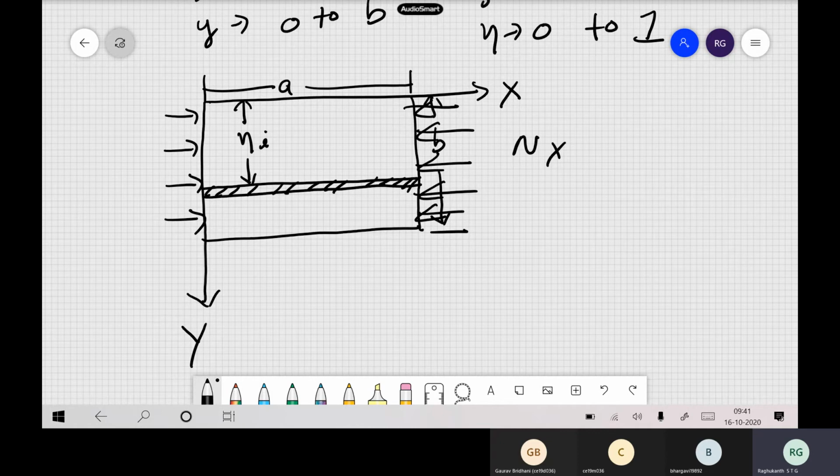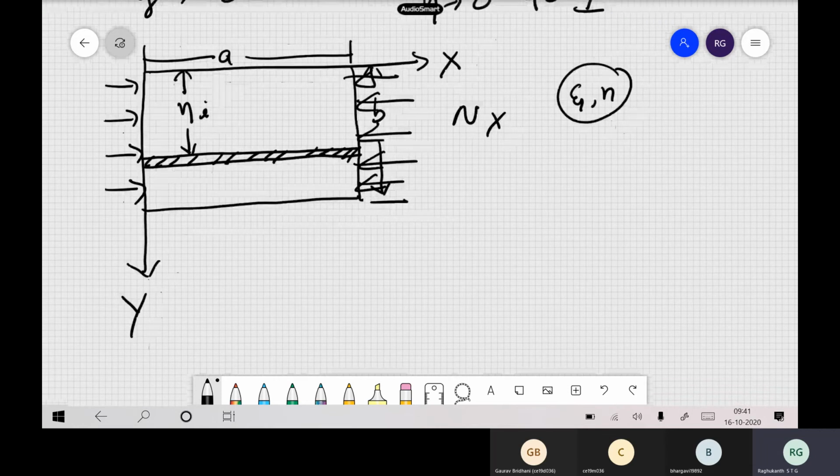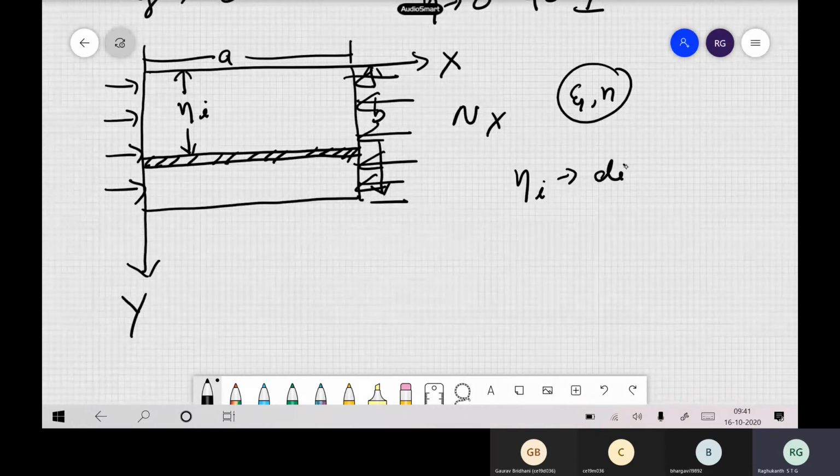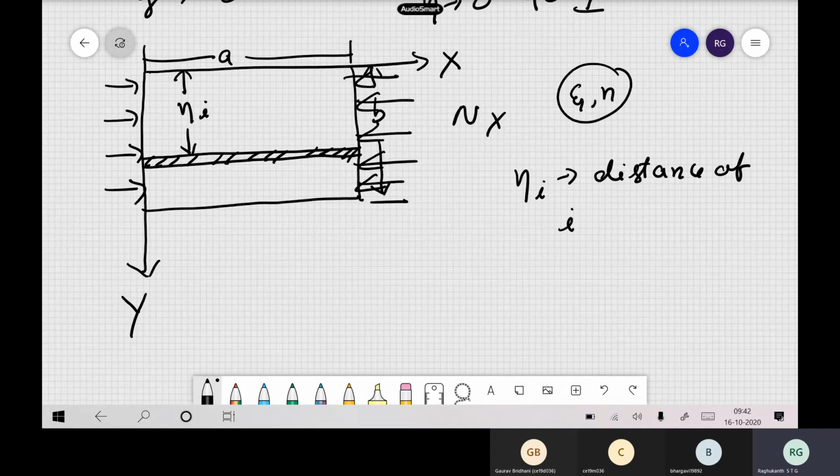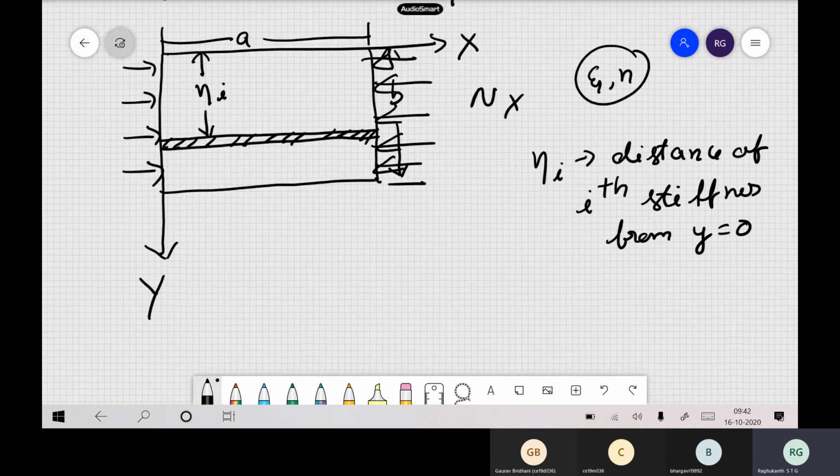Okay, so like this I have many stiffeners on the beam itself. So now instead of solving in x and y, say we are solving in psi and eta. So eta i is the distance of the ith stiffener from y is equal to 0. Okay, so many stiffeners are there, say. So eta 1 means one stiffener, eta 2 means you can have several stiffeners also.